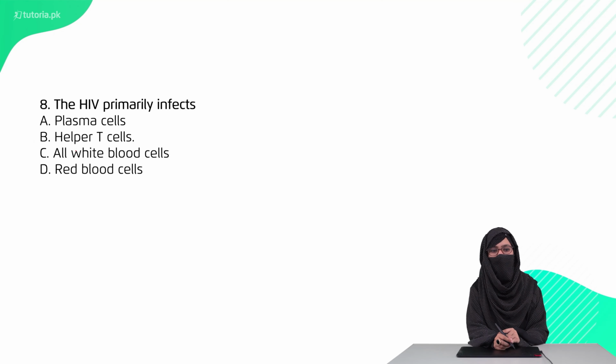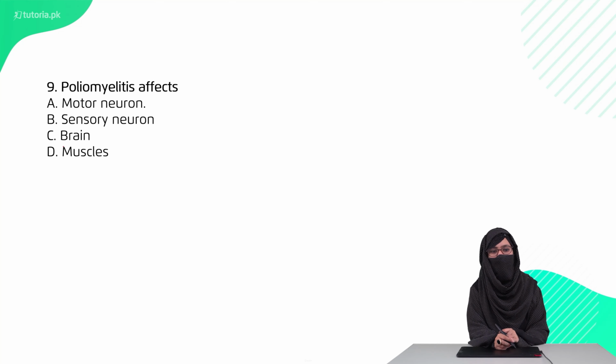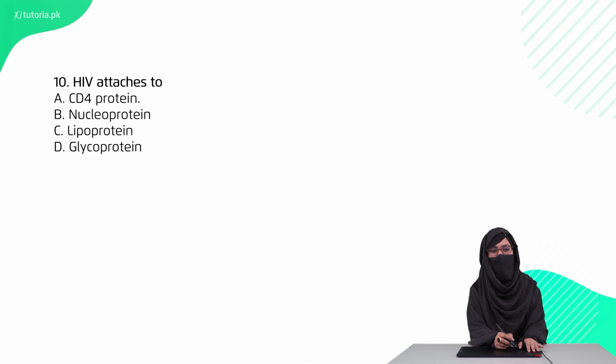Question 8 is, HIV primarily infects plasma cells, helper T cells, all white blood cells or red blood cells. The right option is option B, helper T cells. Question 9 is, poliomyelitis affects motor neuron, sensory neuron, brain or muscles. The right option is option A, motor neuron.